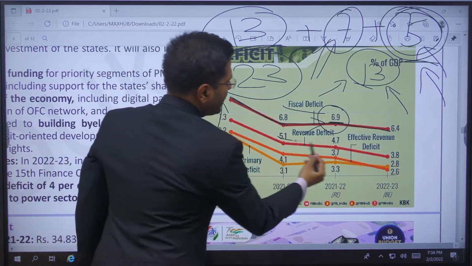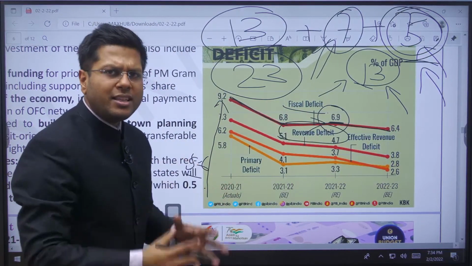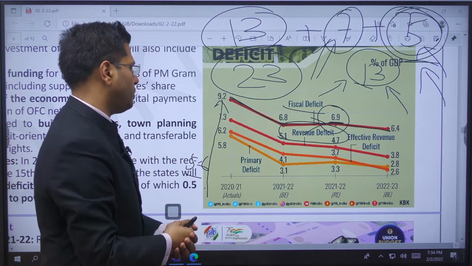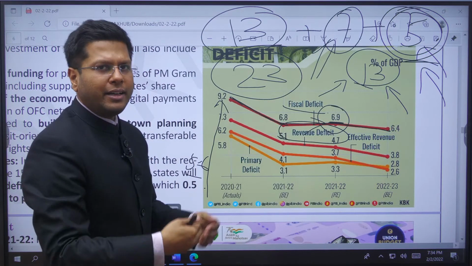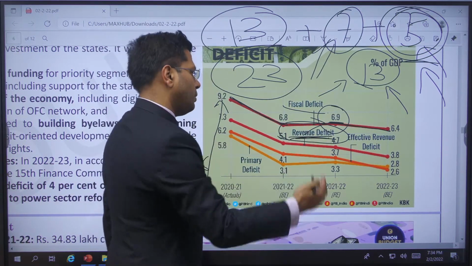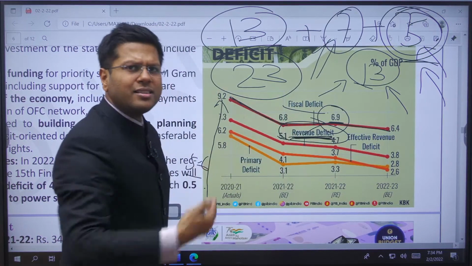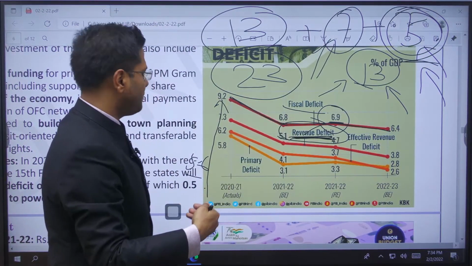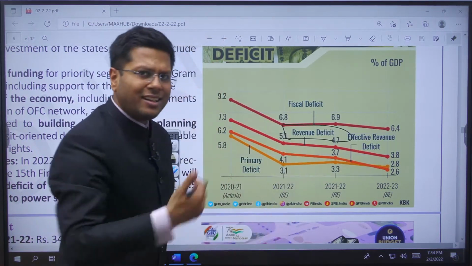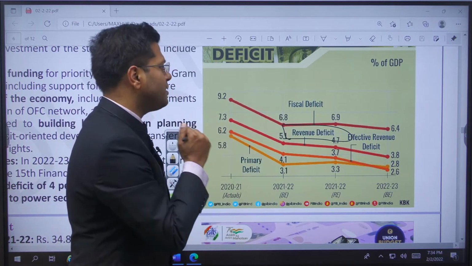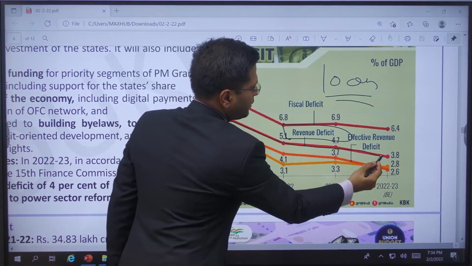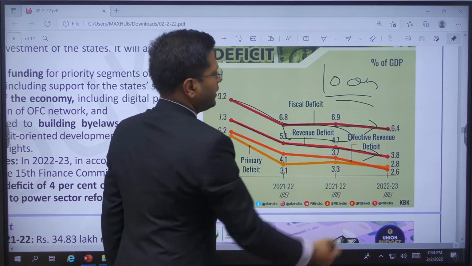And then we have something called revenue deficit. Revenue deficit means, for this year only, what was the deficit in earning that we could not manage to have, right? Earnings less and expenditure more. This is for this particular year, right? And how is this balanced? This is balanced through capital receipts, capital outlays. I'm sorry, capital receipts. But if capital receipts again are lesser than the capital expenditure, then we will start taking loans, right? So revenue is only for this year. This is also going to decrease. Fiscal deficit is going to decrease in the short term.